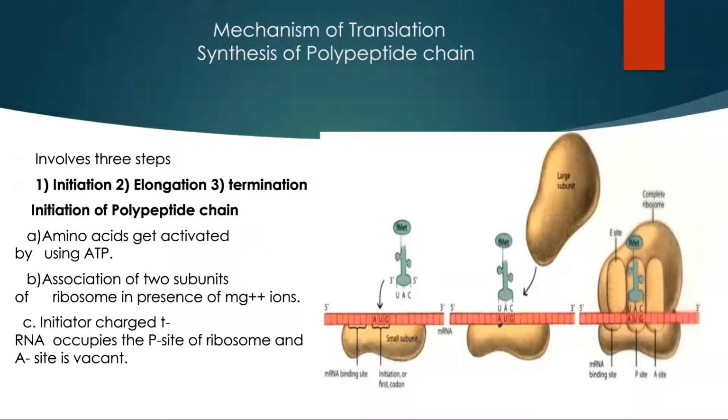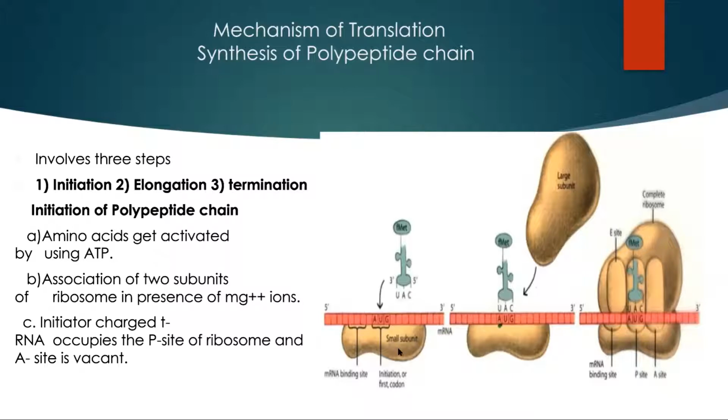Before the translation initiates, the amino acids which are present in the cytoplasm get activated by using ATP. Now the activated amino acid binds with the specific transfer RNA. Here this amino acid binds at the amino acid binding site of transfer RNA, which is present at the 3' end of the transfer RNA, and in this way the transfer RNA is turned into charged transfer RNA, which carries the specific amino acid.